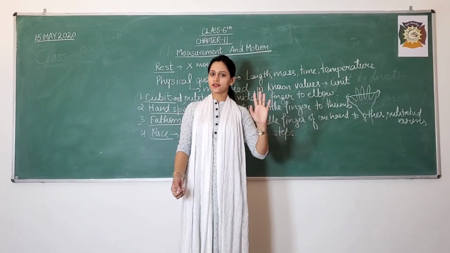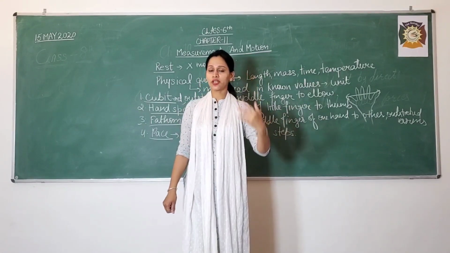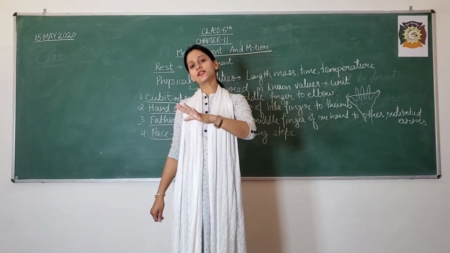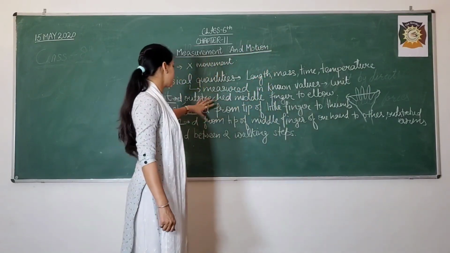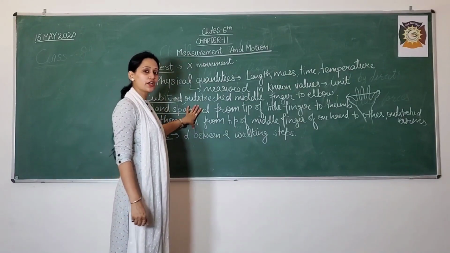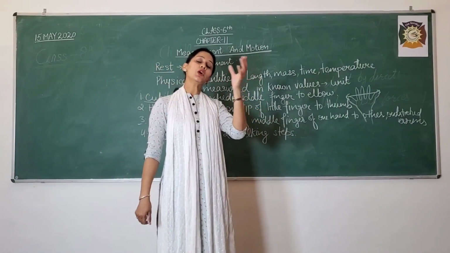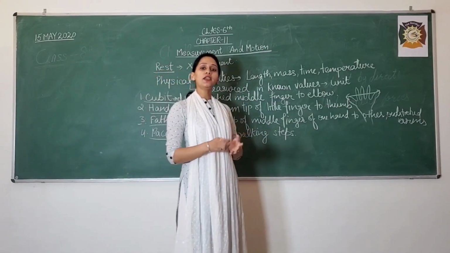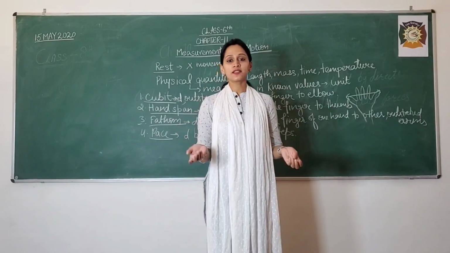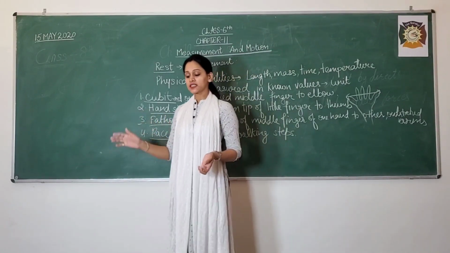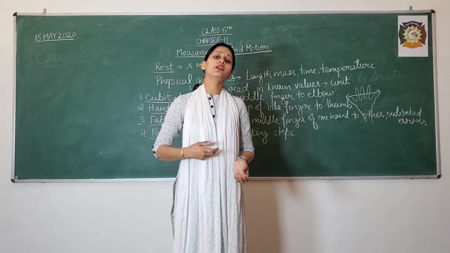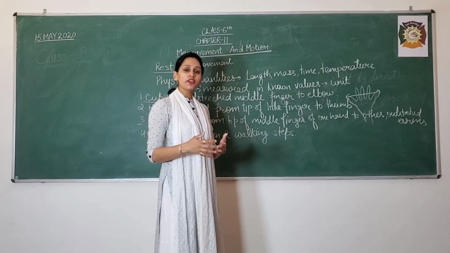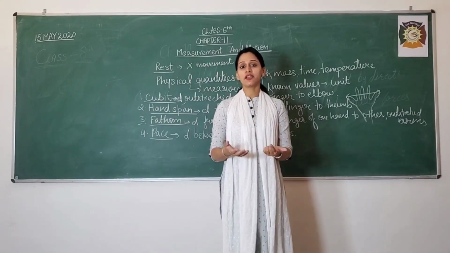No, because there is a difference between the body structure, the height, length, and it differs from person to person. These units will differ from person to person according to the height, length, breadth of the body of a person. So these systems are not really reliable. So what was done thereafter? As time passed, the scientists and people discovered new unit systems, new measurement systems which can make the measurement very easy.